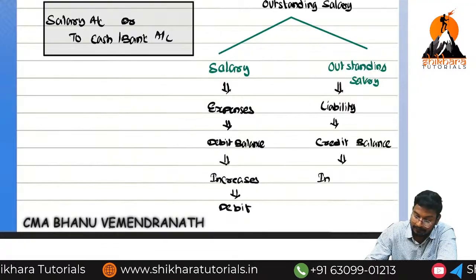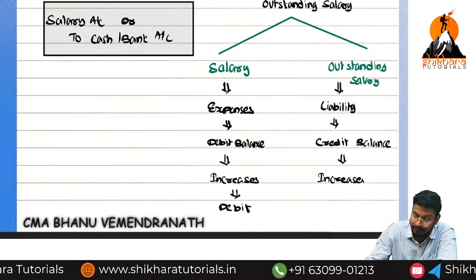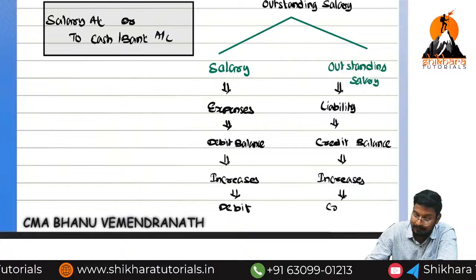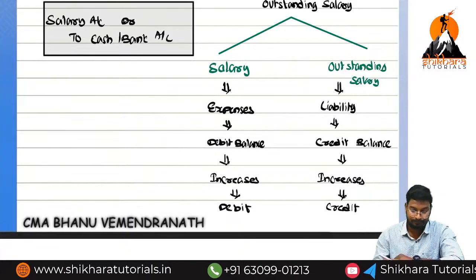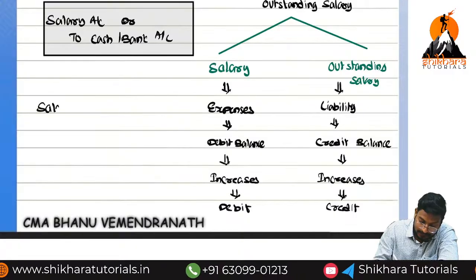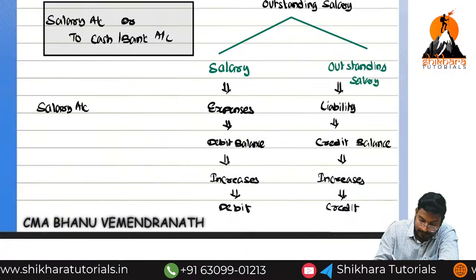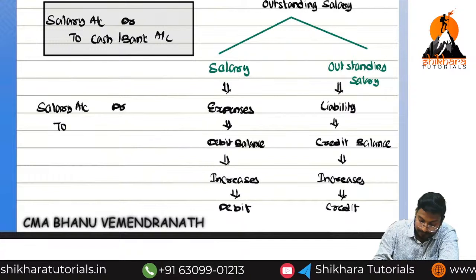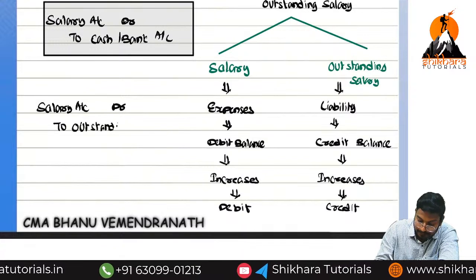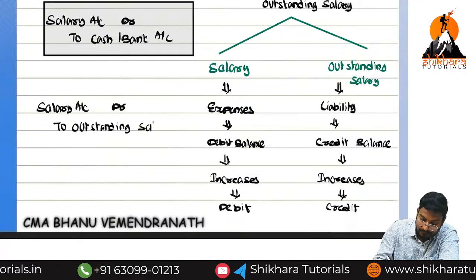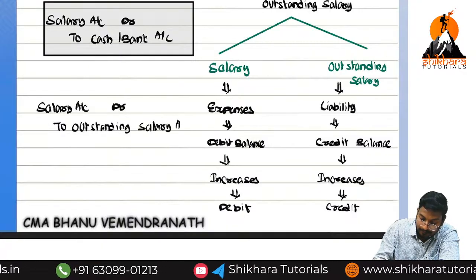So increases. What we need to do? Credit. So what is the entry here? Salary account debited to outstanding salary account.